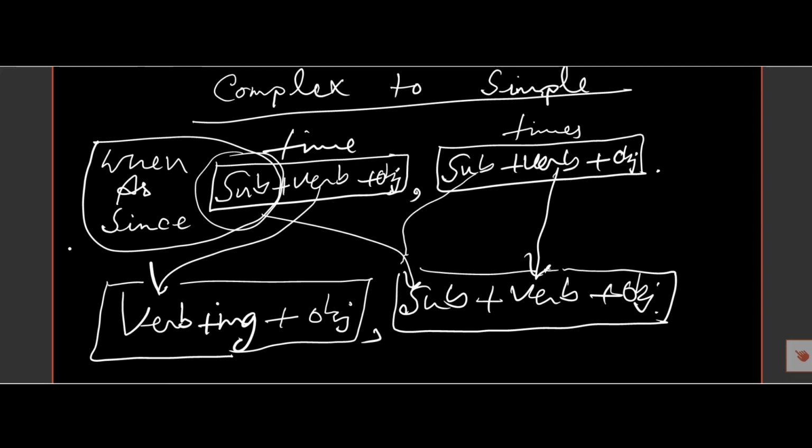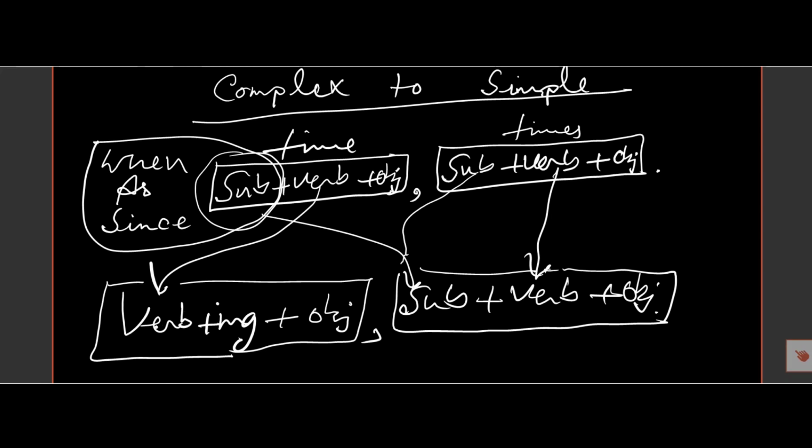I repeat, if the sentence begins with when, as, since, and there is a part with subject, verb, object, and after the comma there is also a part with subject, verb and object. So for transforming into simple, we must begin with the verb after when, as, since. From this verb we must begin and the verb takes ing.